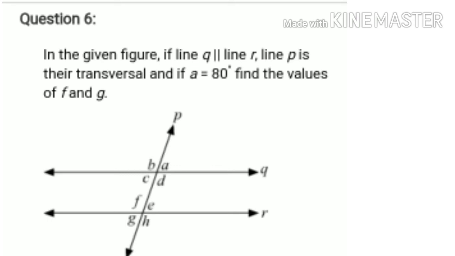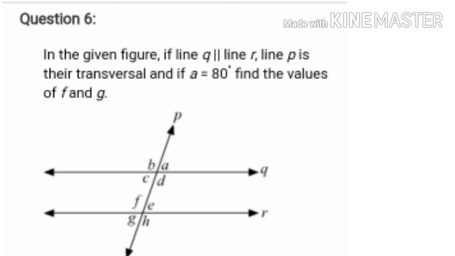Now C and F, they are the interior angles and interior angles are supplementary. So therefore angle C plus angle F is equal to 180 degree. You have the value of angle C is 80 degree. So therefore 180 minus 80, you find the value of angle F is 100 degree. Or in another method, you can solve in this way also. Angle A and angle G, they are the exterior alternate angles.